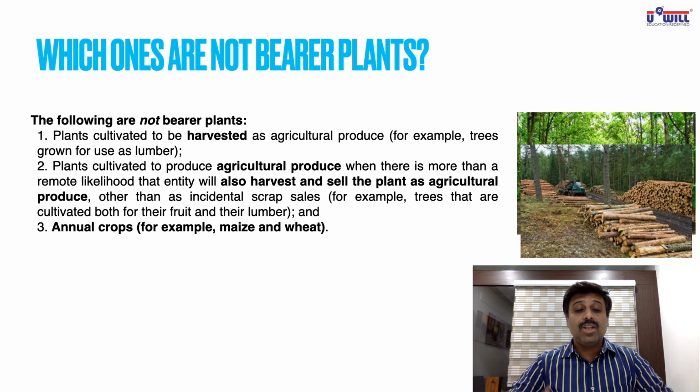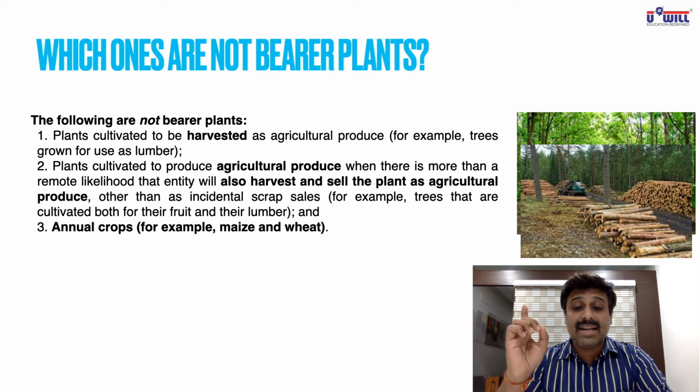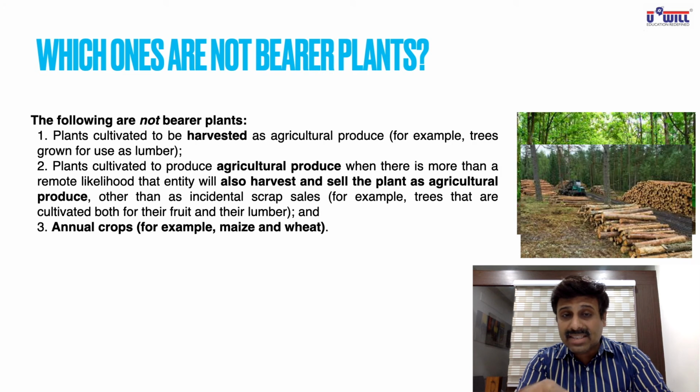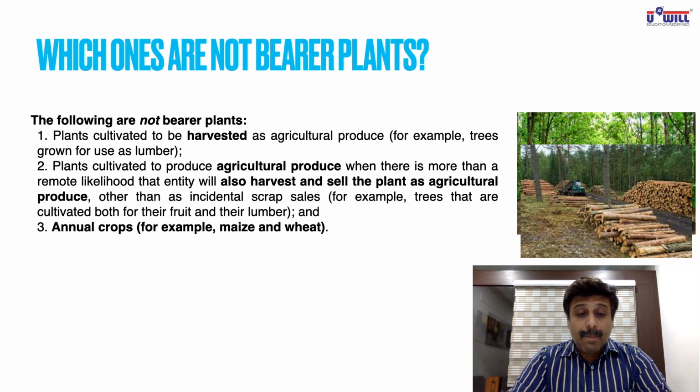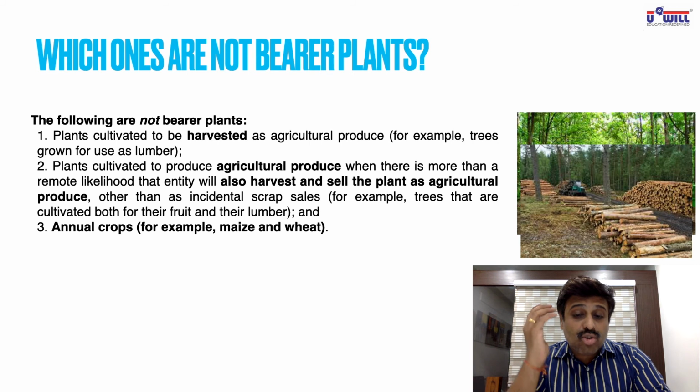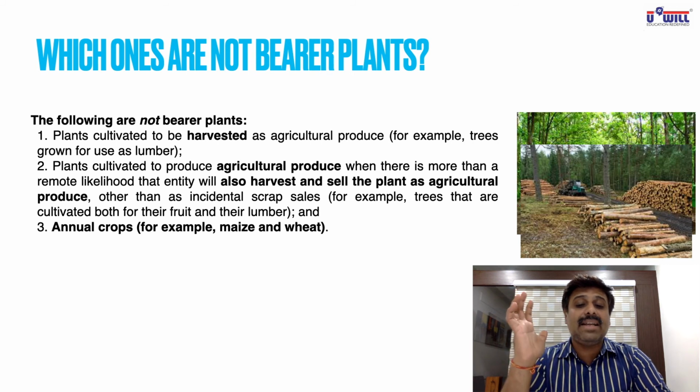So plants cultivated to be harvested as agricultural produce. Here lumber means teak or the wood itself. Okay, the wood itself. The second point is important. When there is more than a remote likelihood, meaning more than good chances, underline this, that the entity will also harvest and sell the plant as an agricultural produce other than incidental scrap sales.